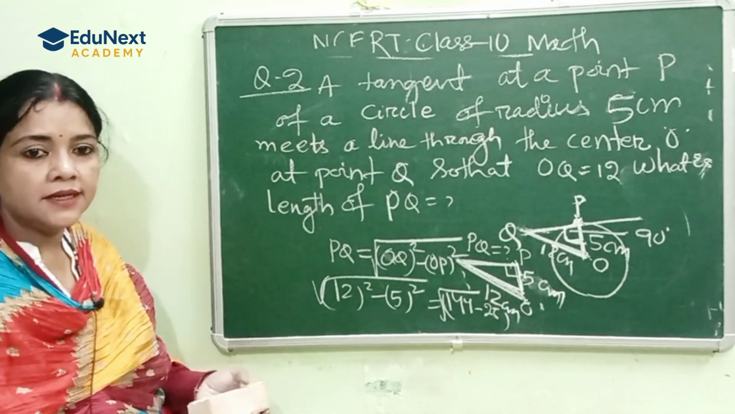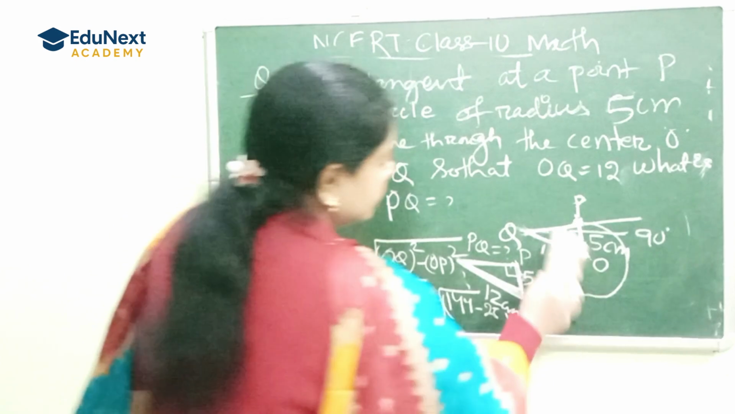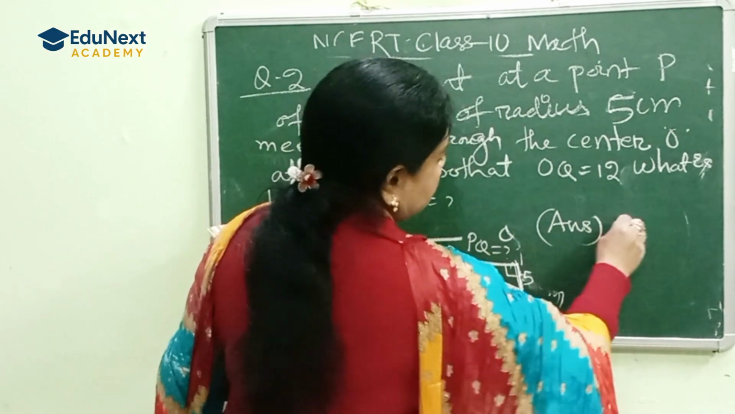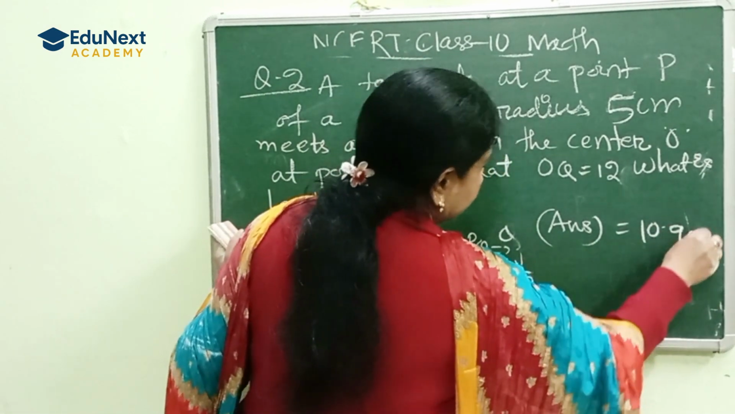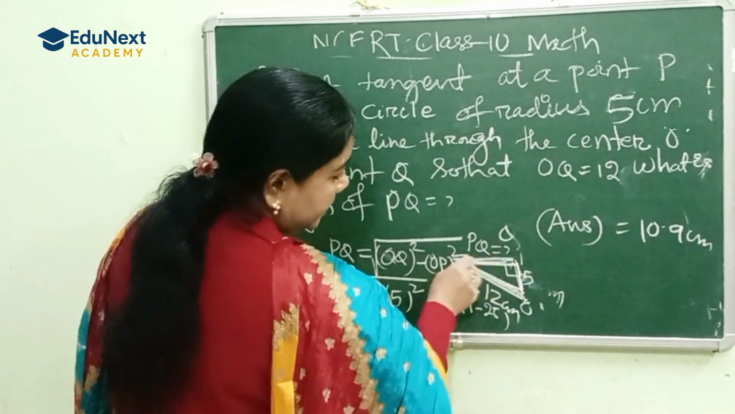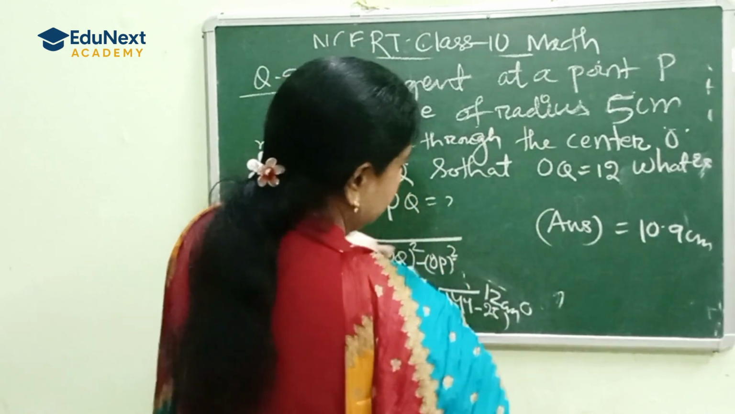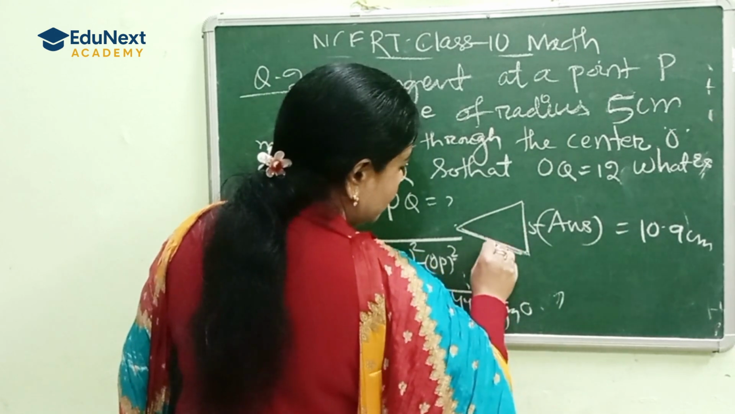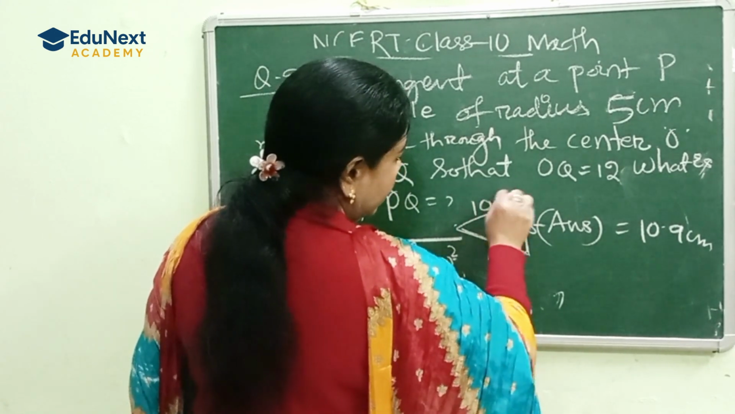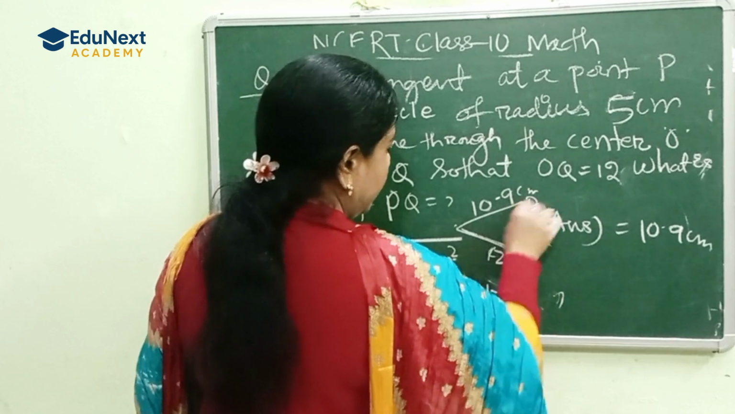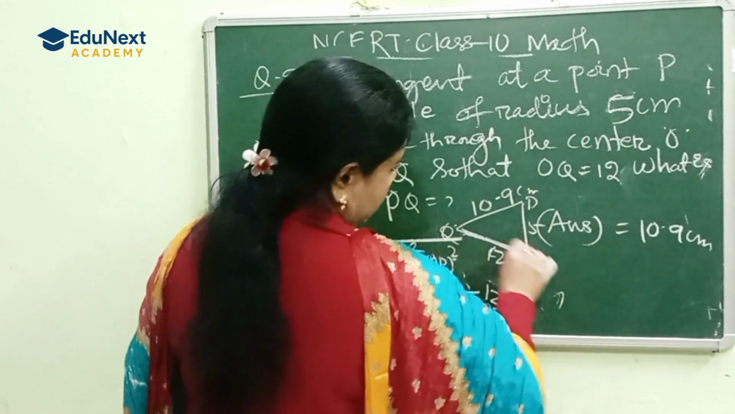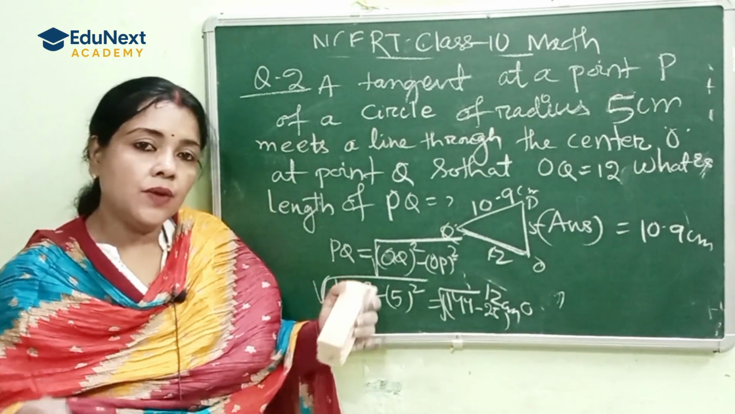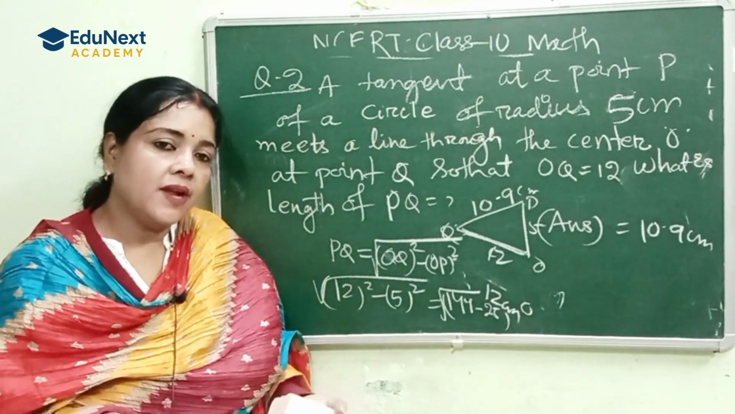So the final answer is 10.9 centimeter. This line is 5, this is 12, this is 10.9 centimeter. This is P, this is O, this is Q. You need to understand the question first, then you have to draw the line, then you can find the answers.